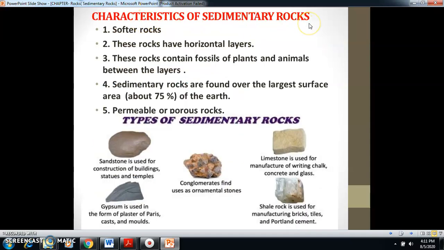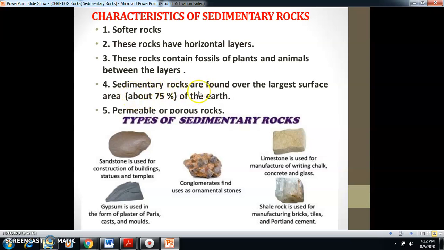Characteristics of sedimentary rocks. These are softer rocks than igneous and metamorphic. As we know, rivers bring sediments from the mountain and deposit them in horizontal layers. So these rocks have horizontal layers or strata. When a river brings sediments from the mountain, it not only brings sediments, it brings dead remains of plants and animals. So we can say these rocks contain fossils.